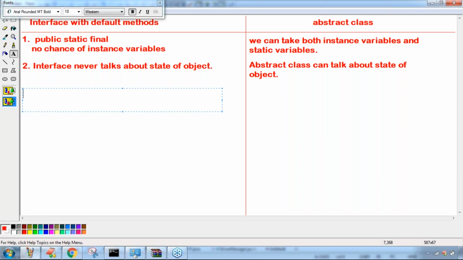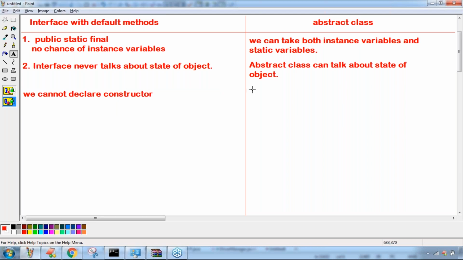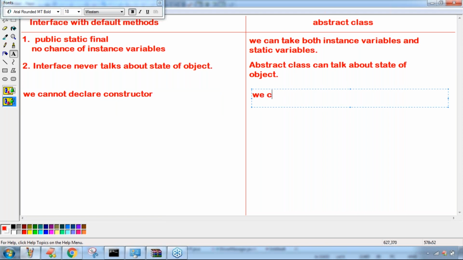Inside an interface, can we declare a constructor? Anyone, can you please tell? We can't declare a constructor. But inside an abstract class, can I declare a constructor? Yes, we can declare a constructor.